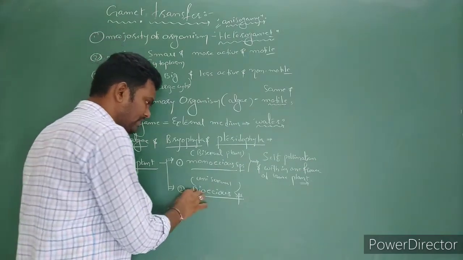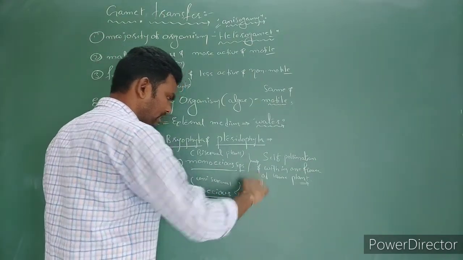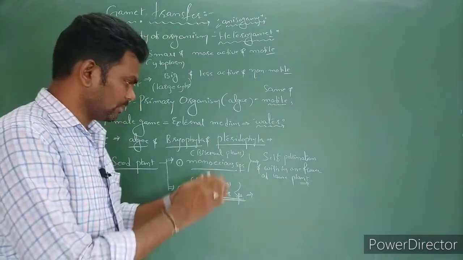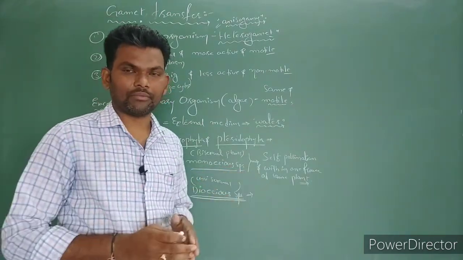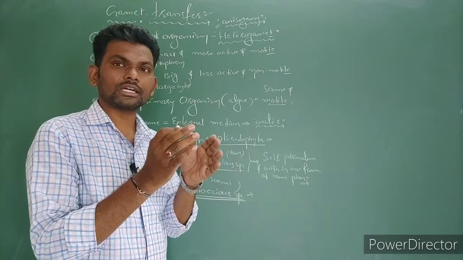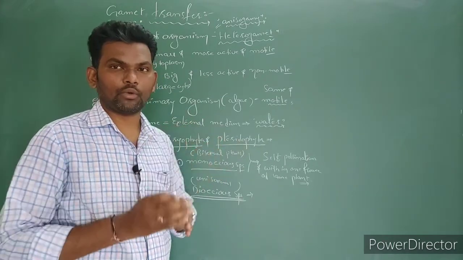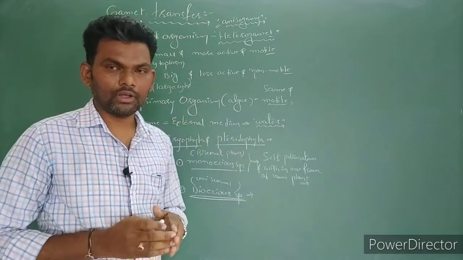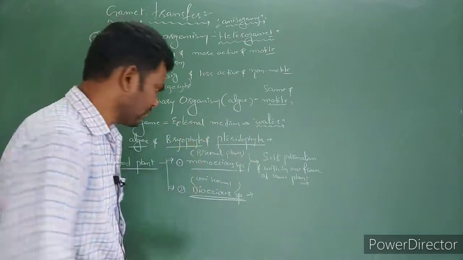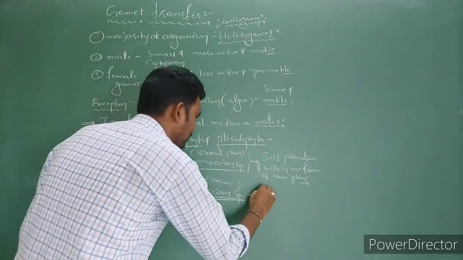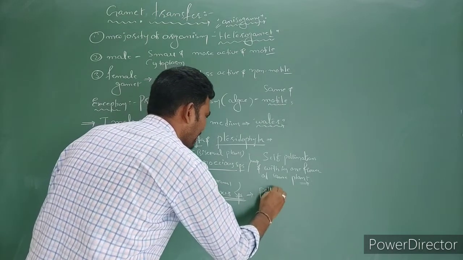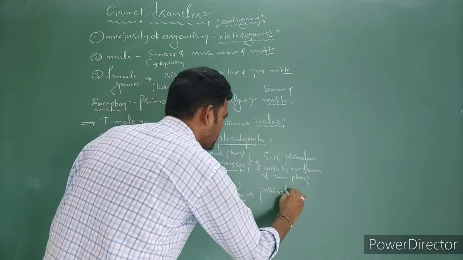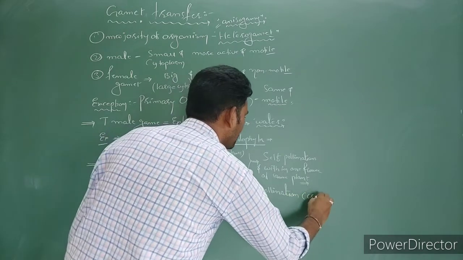In the case of dioecious, the plant is already unisexual. So the pollination occurs between plant to plant, from one flower of a male plant to another flower of a female plant. That we can call cross pollination. So in dioecious, which pollination occurs? Cross pollination.